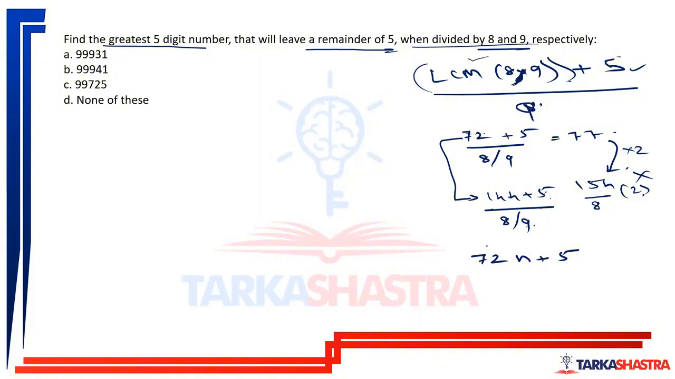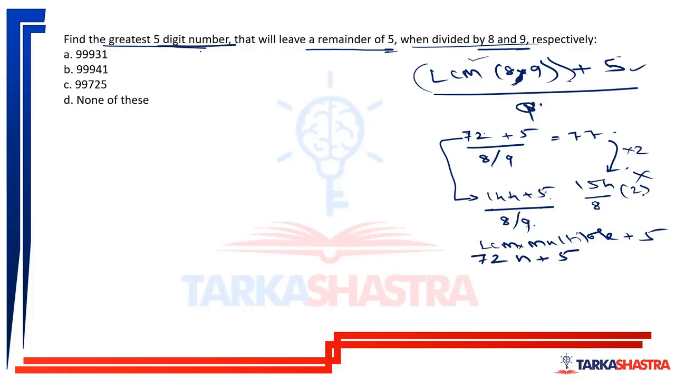Okay, now what is 72n? It is a multiple of the LCM. LCM ka multiple plus 5. This is what we need to do. Now, let us come to the question.